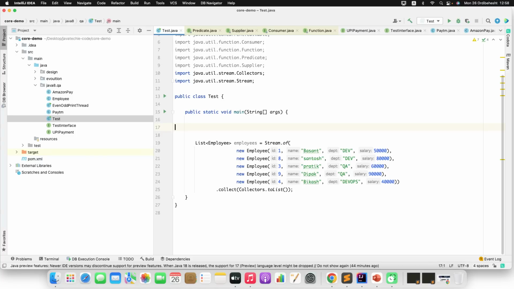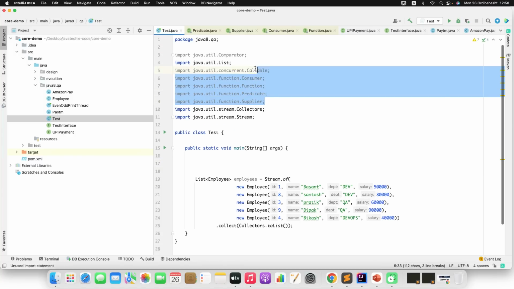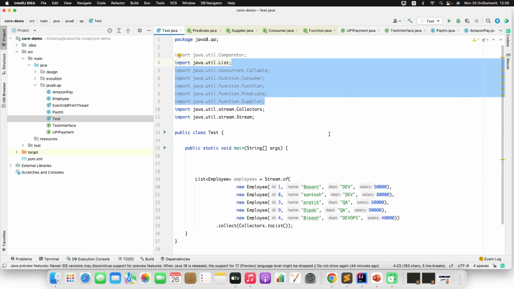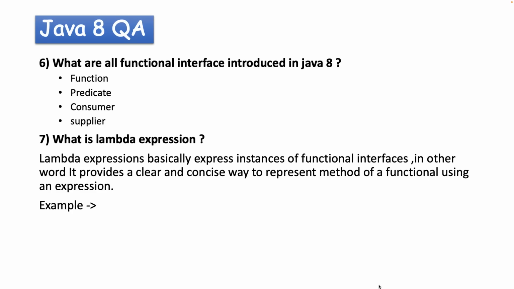I will cover all the use cases, how to use these methods, and how the Java 8 Stream API uses these methods internally. Just wait a few seconds. Once we move to Lambda or Stream, I will cover all the use cases. Fine. Now let's move to the next question.